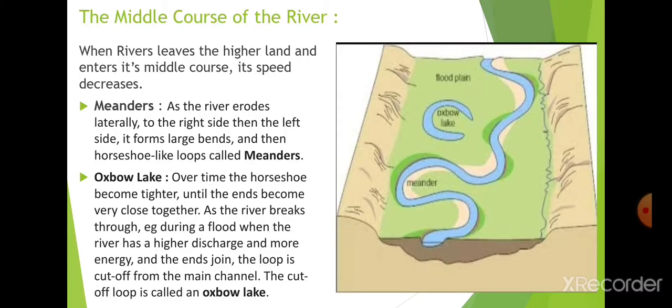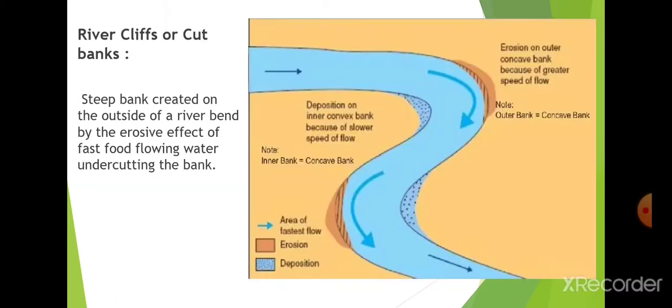Now the other formation during the middle course of the river is the river cliff or the cut banks. Now you can see in the picture, the brown part is the erosion, and the dotted light blue part is known as the deposition. The arrow you are seeing in this blue part shows the flow of the river.